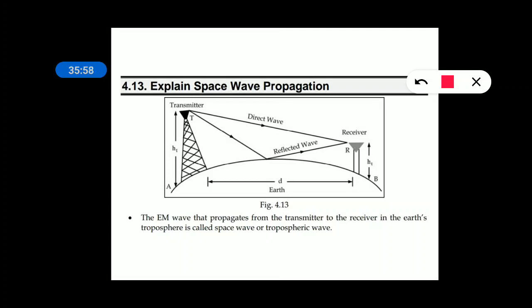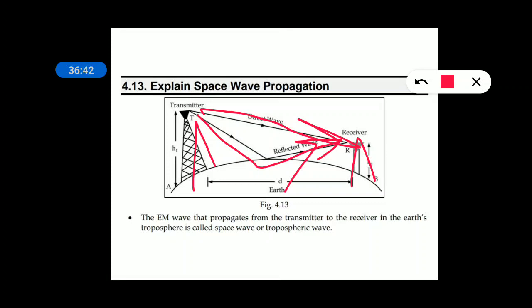So the antennas should electrically view each other. Here you are installing a transmitter, here you are installing a receiver. When the antenna of the transmitter radiates a signal, the wave takes multiple paths. One is the direct path, the other one is the ground reflected path, because earth is a good reflector for EM waves, right? Because of multiple paths, sometimes the direct wave and reflected wave are added, or sometimes they are subtracted also. The reason is that the reflected path is much longer compared to the direct path.